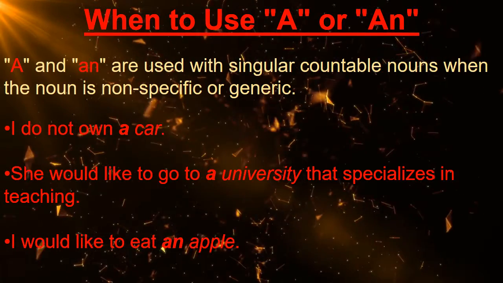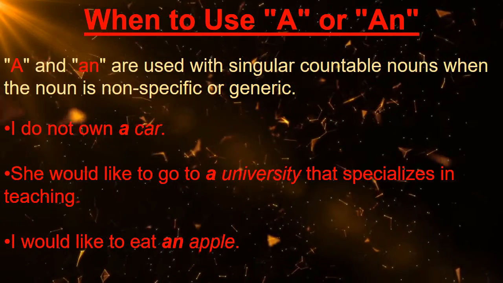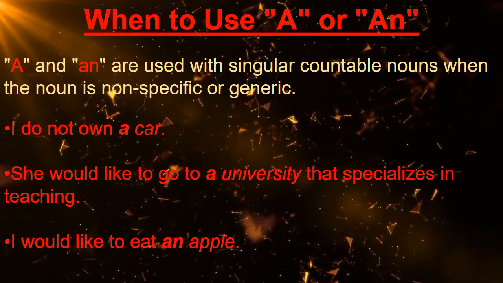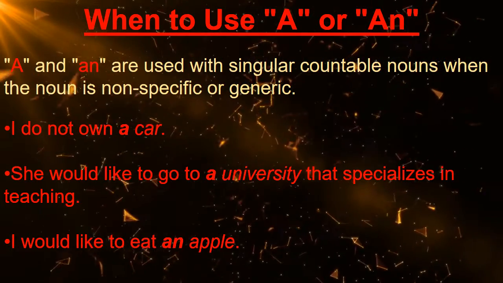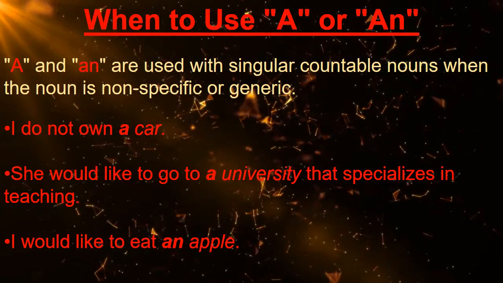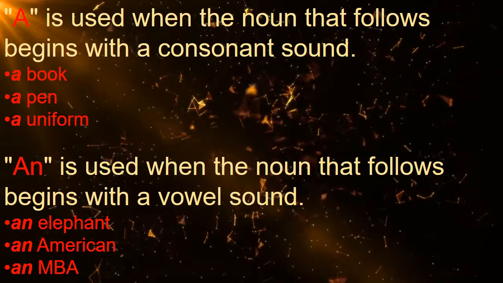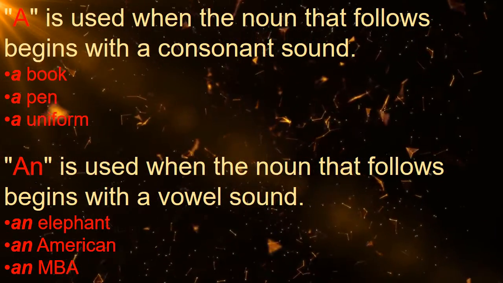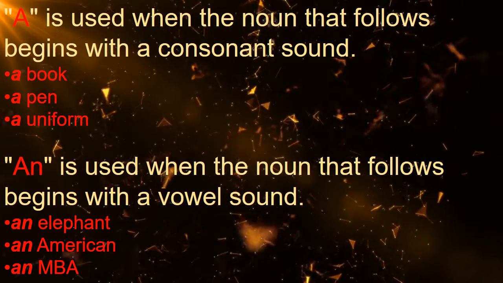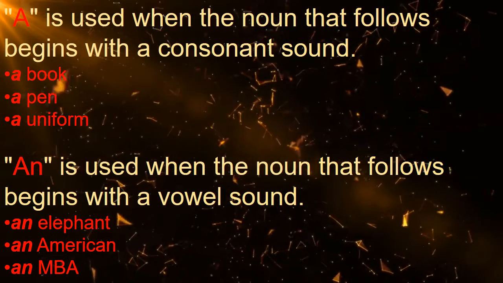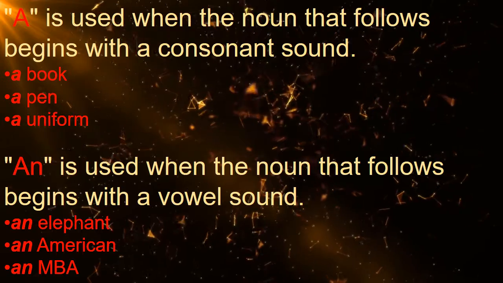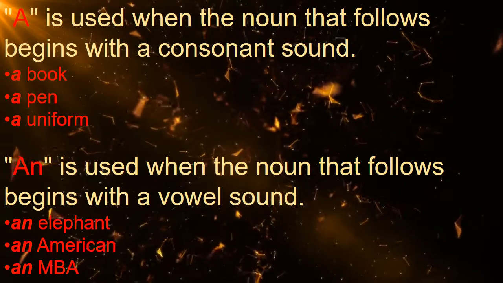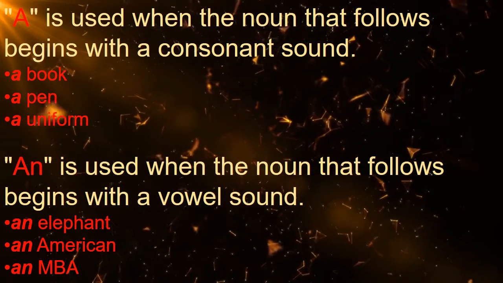Now in the next one, I would like to eat an apple. In this sentence, apple is a singular countable noun that is not specific. It could be any apple. So as we know that a is used when the noun that follows begins with a consonant sound, like a book, a pen, a uniform. Over here we can see uniform starts with a vowel, but the first sound is the y sound.